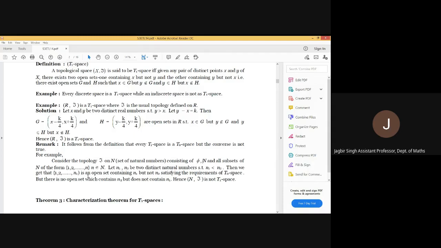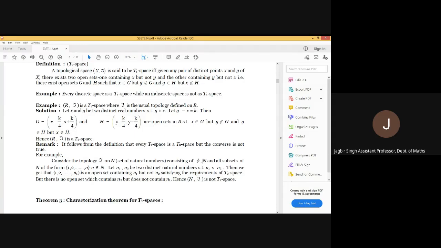Now consider two elements n1 and n2. If these are distinct, one will be smaller and another will be larger. Say n1 is smaller and n2 is larger. Now consider the set 1 to n1. This is an open set because it is a member of T. It contains n1, yes, but it will not contain n2 because n2 is larger than n1. And this is a set which ends at n1. So it contains n1 but not n2. Hence, we are having an open set which contains one element, not the other. Therefore, it is a T0 space.